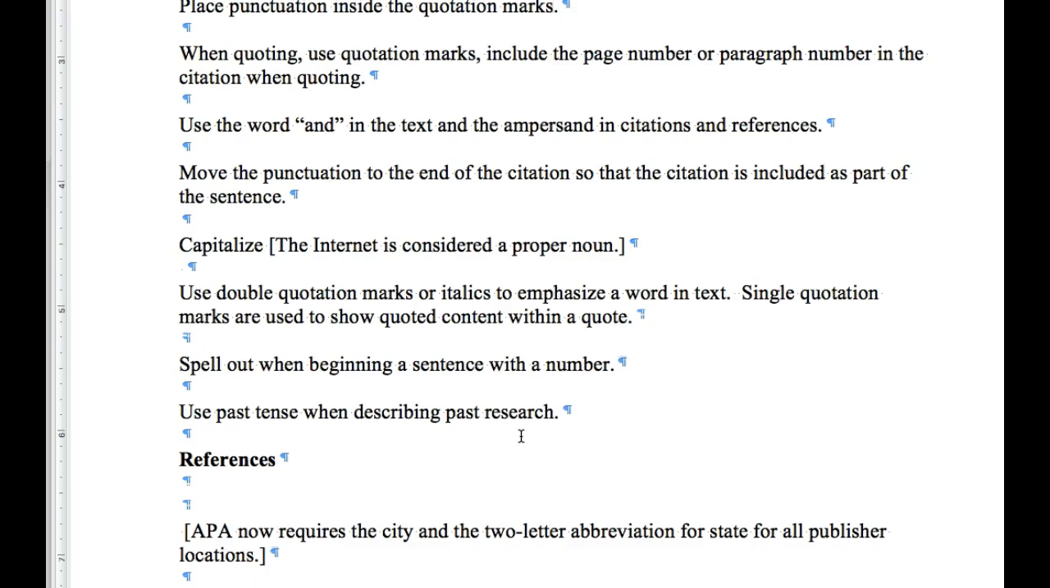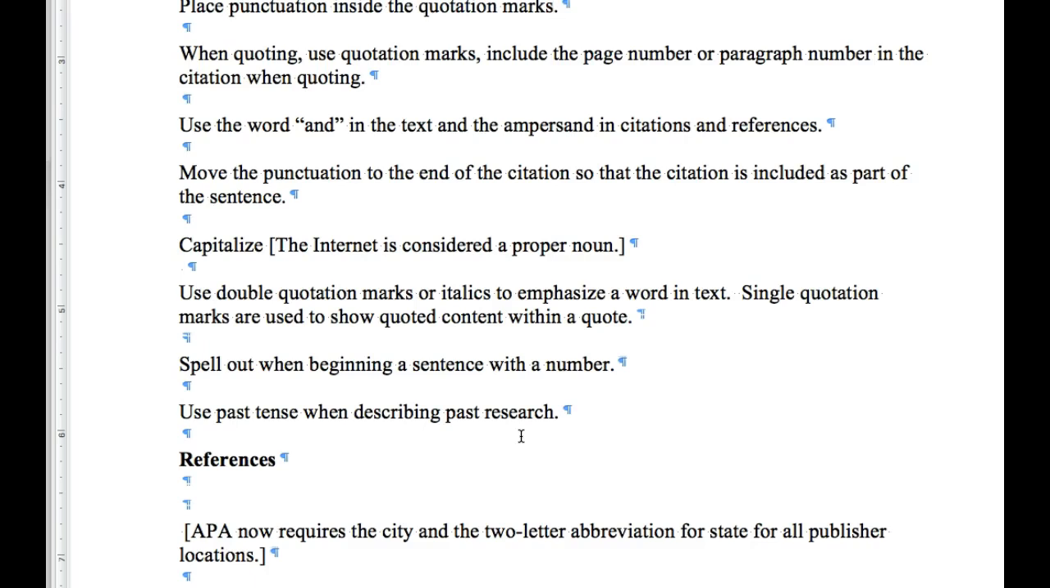The in-text citation is included as part of the sentence. So you move the punctuation at the end of the sentence to the end of the citation. That way it's included. The word internet is capitalized, it is considered a proper noun.